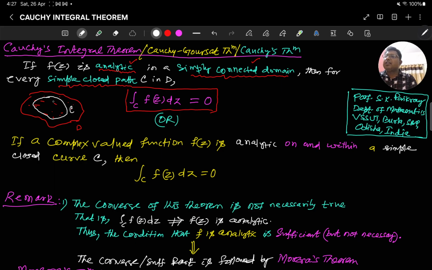Over this path, the integral is 0 if f(z) is analytic in this domain.